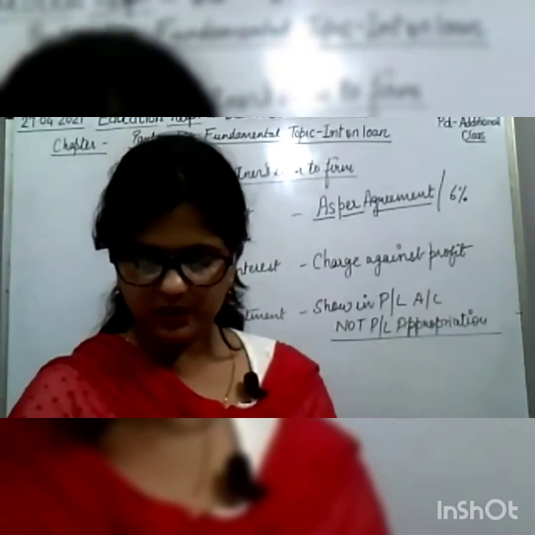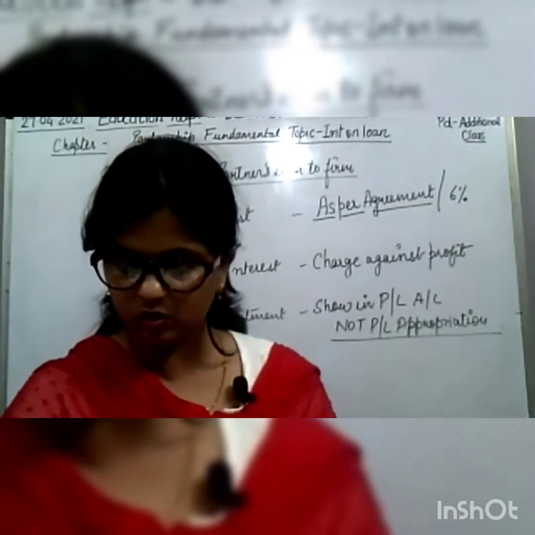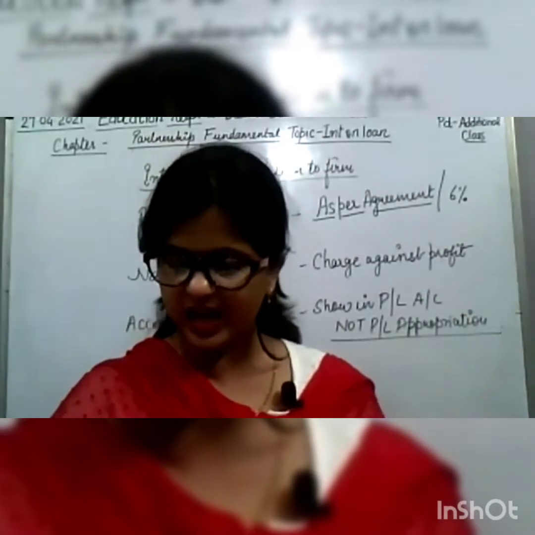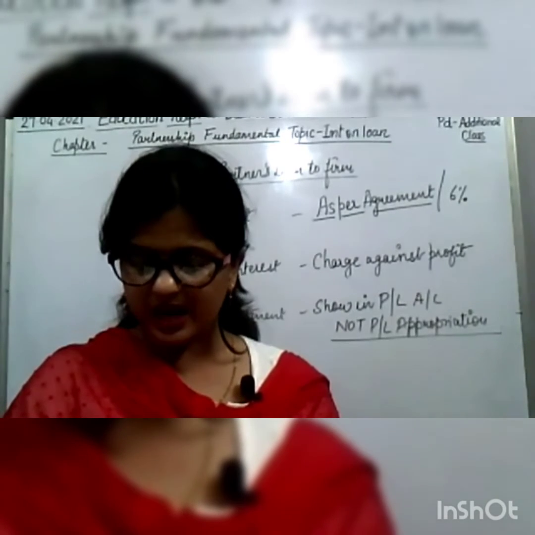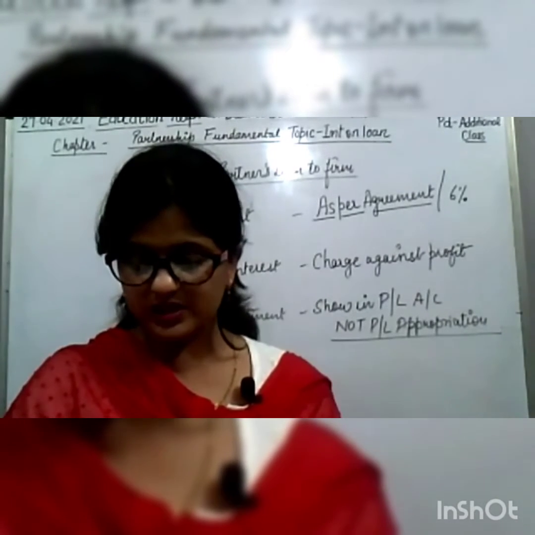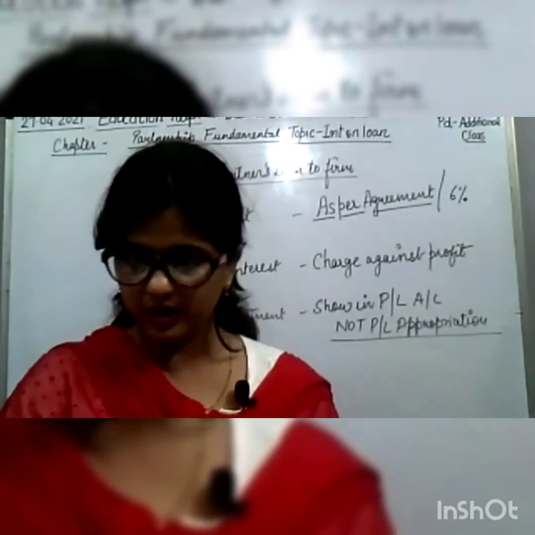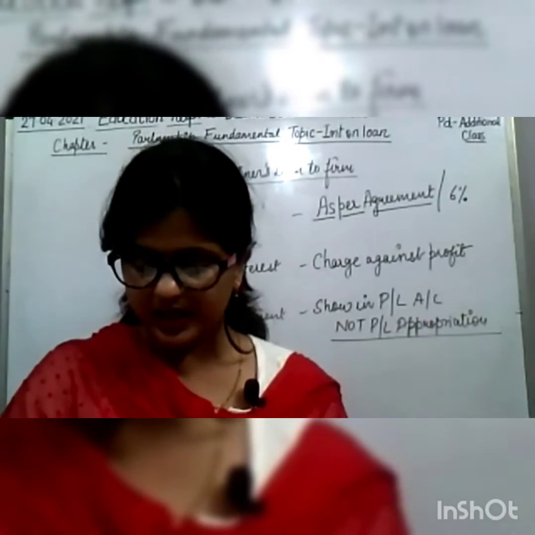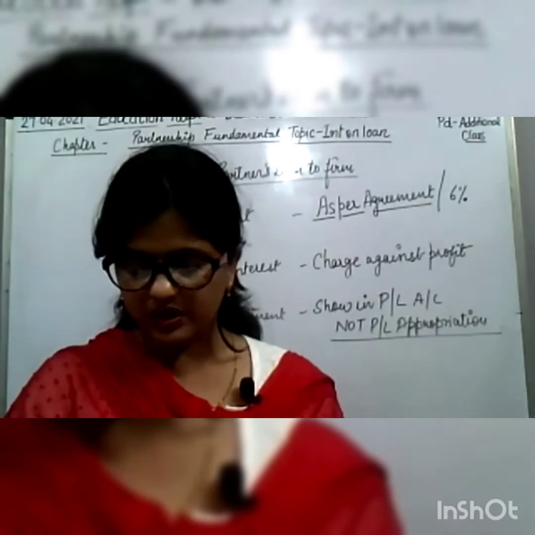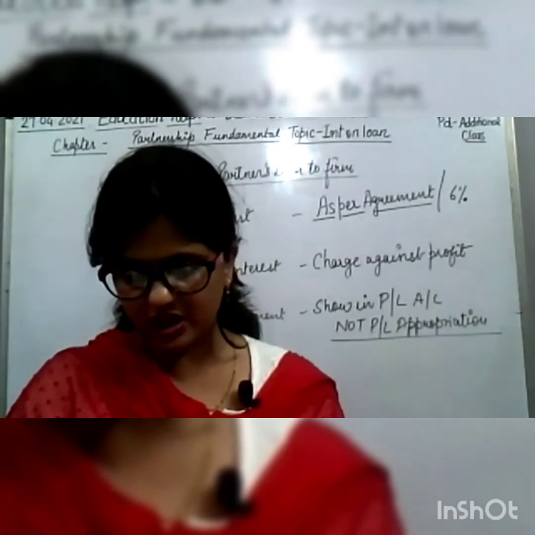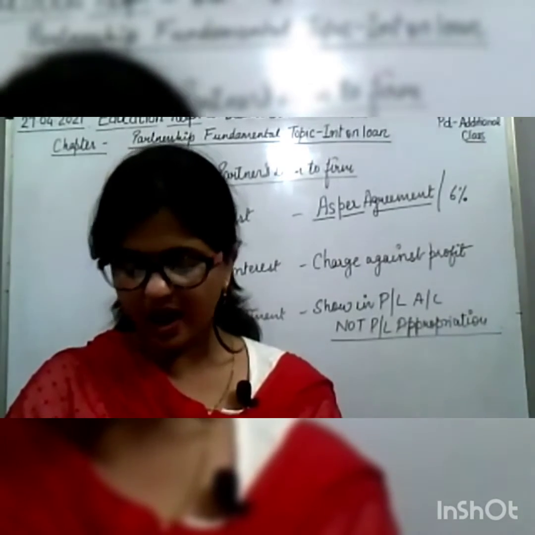So let us start with question number 11. A, B, and C entered into partnership on 1st April 2016 with capital of 10 lakh, 8 lakh, and 5 lakh. On 1st July 2016, B advanced 2 lakh, and on 1st December 2016, C advanced 1 lakh by way of loans to the firm. The profit and loss account for the year ended 31st March disclosed a profit of 7,70,000, but the partners could not agree upon the rate of interest on loan and the profit sharing ratio. So prepare partners capital account and loan account.